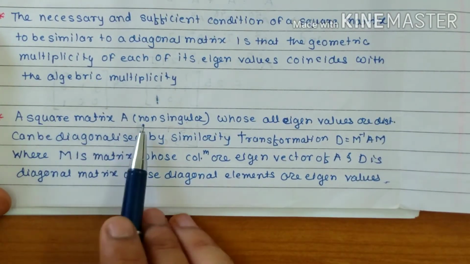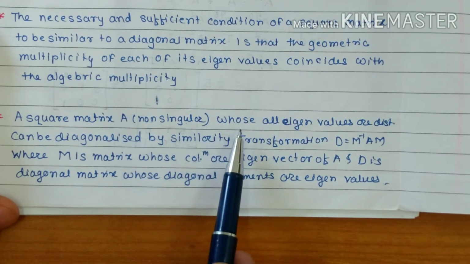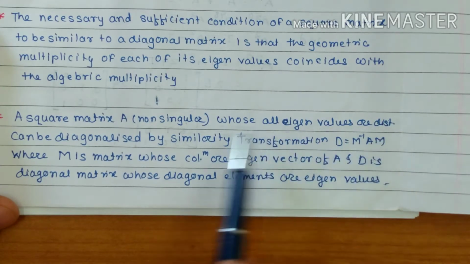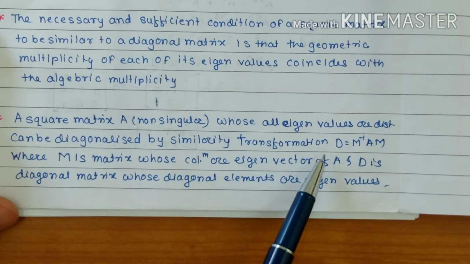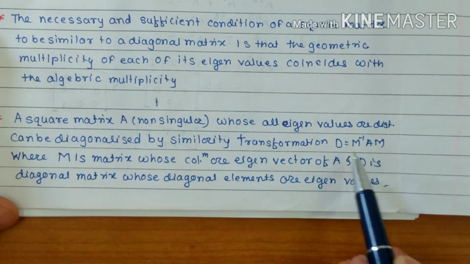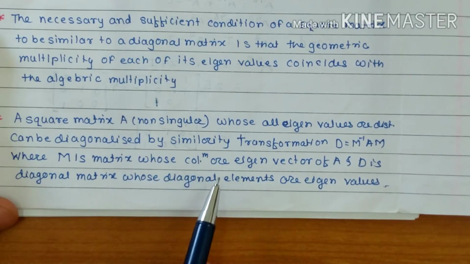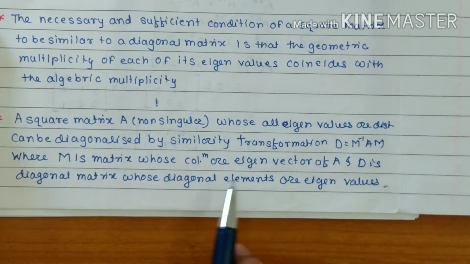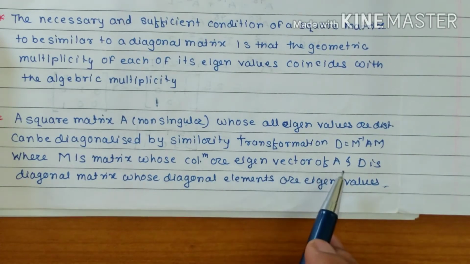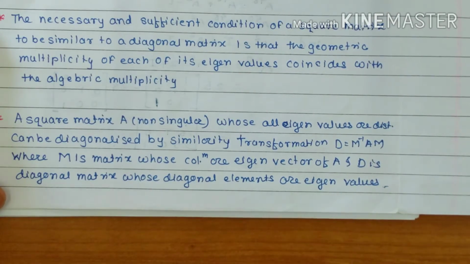The next is very important. A square matrix A which is non-singular, whose eigenvalues are all distinct, can be diagonalized by the similarity transformation D is equal to M inverse AM, where M is a matrix whose columns are the eigenvectors of A, and D is a diagonal matrix whose diagonal elements are the eigenvalues.